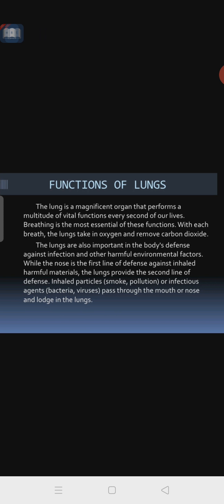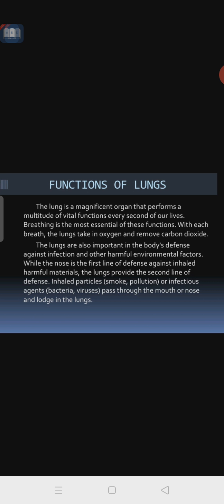So what is the main function of the lungs? What does it do? The lung is a magnificent organ that performs a multitude of vital functions every second of our lives. As I said, the heart and lungs, the respiratory system and the circulatory system, work together. The heart beats every second, and even respiration takes place every second of our life. That is the main process performed by the respiratory system.